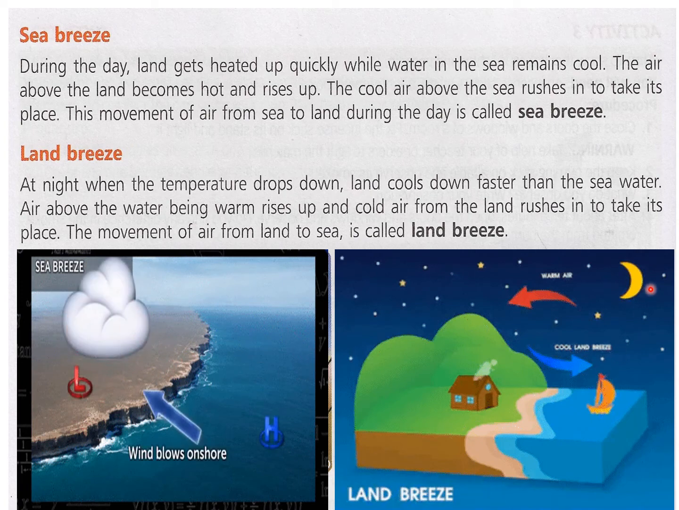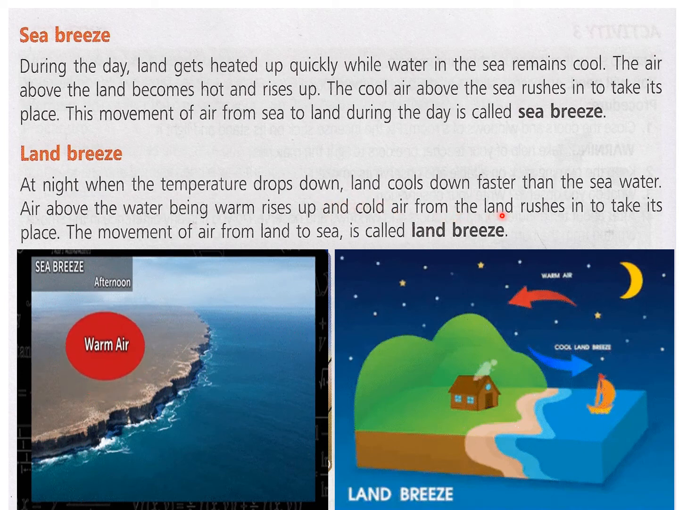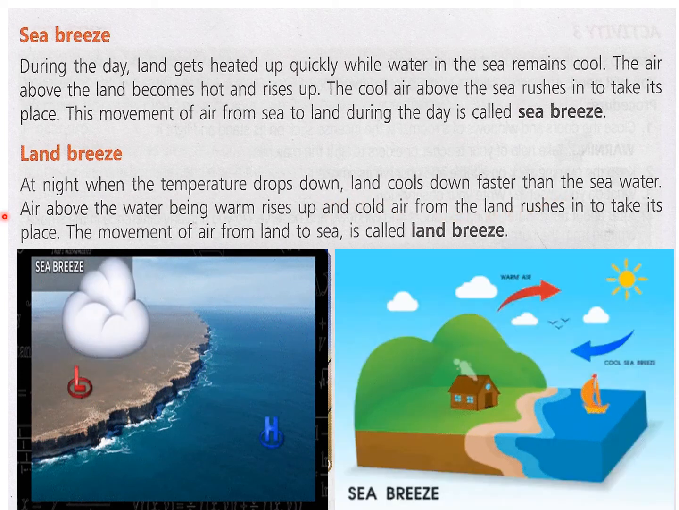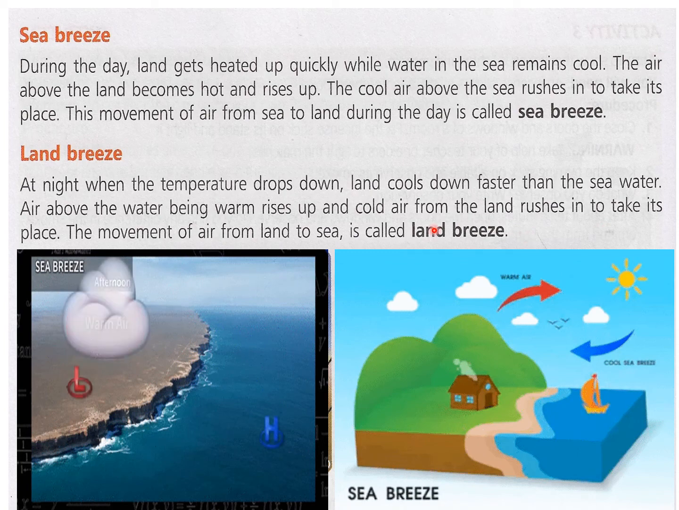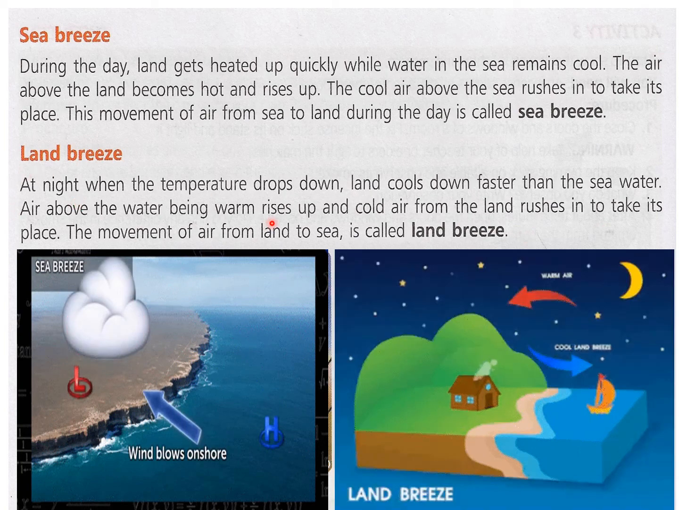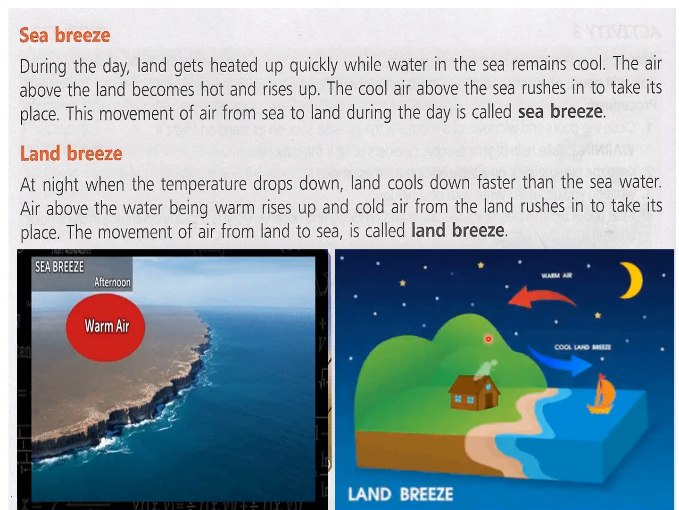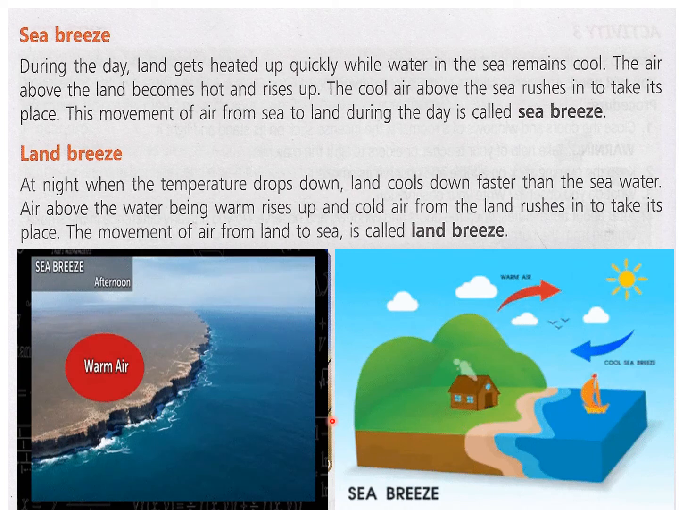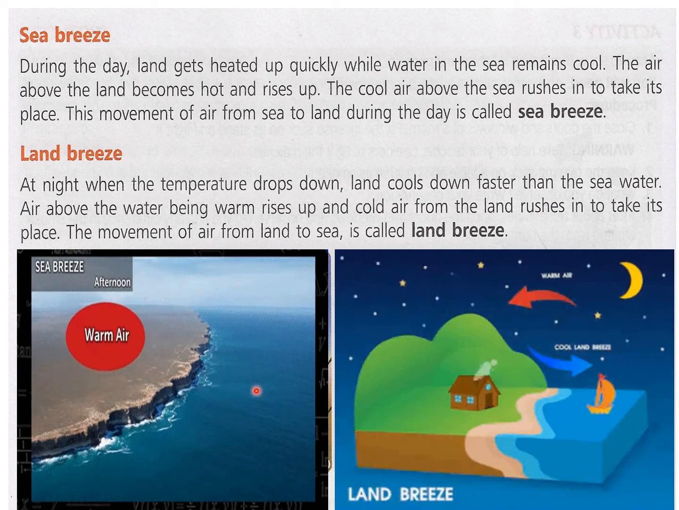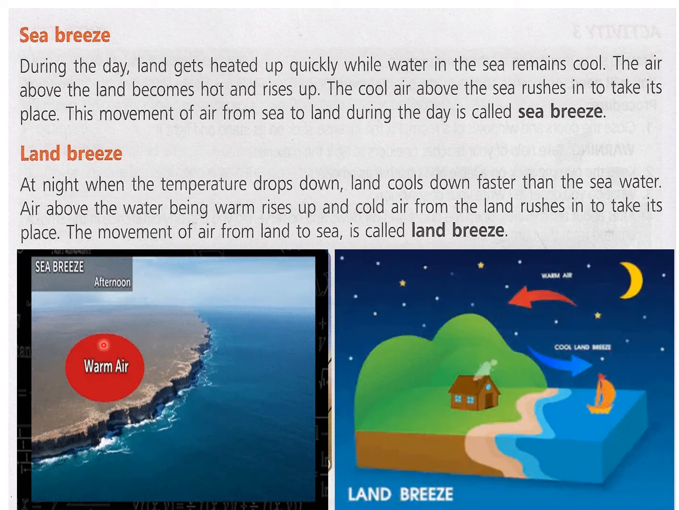This is land breeze during the night. At night, when the temperature drops down, the land cools down faster than the sea water. Air above the water, being warm, rises up and cold air from the land rushes in to take its place. The movement of air from land to sea is called land breeze. Okay, children, this is night. So land breeze is going from land towards the sea. And in the daytime, the sea breeze goes from sea to the land.